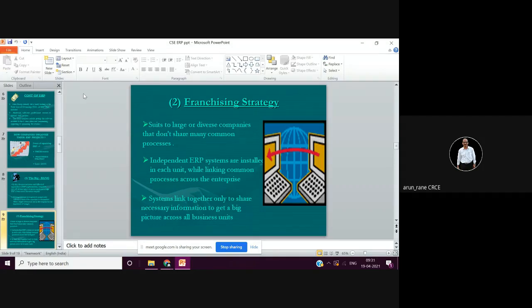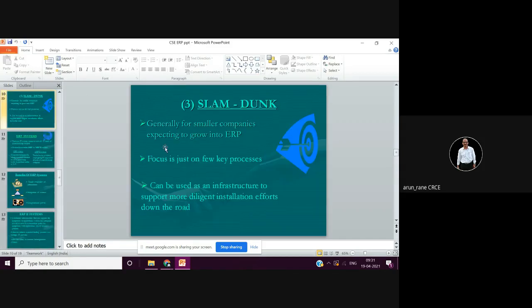So instead of taking the entire ERP, we go for some modules. And Slam Dunk is tailor made for small companies. Small scale companies cannot afford even the particular modules. As I said, complete ERP may cost around 1 crore, and modules will cost around 5 to 6 lakhs. For small companies, even this sounds difficult. So for them, there is tailor-made software.